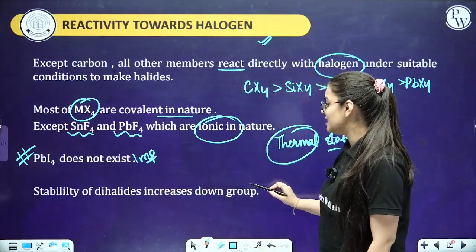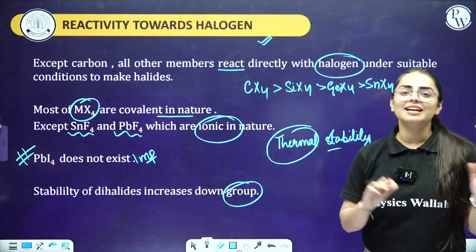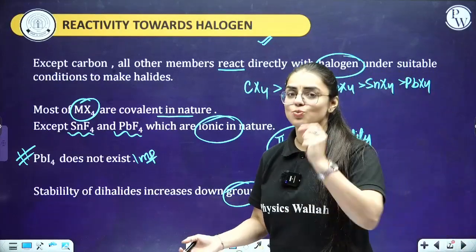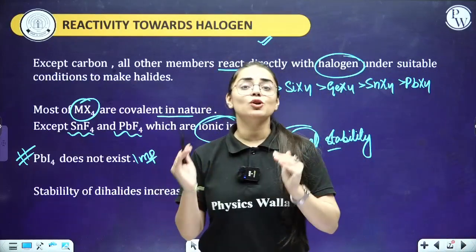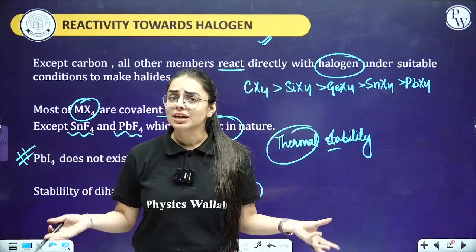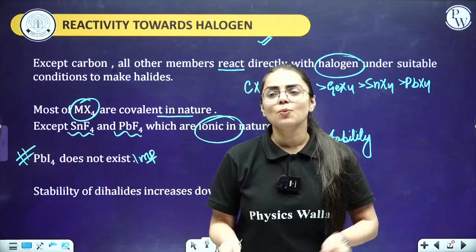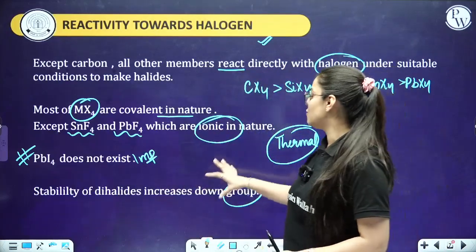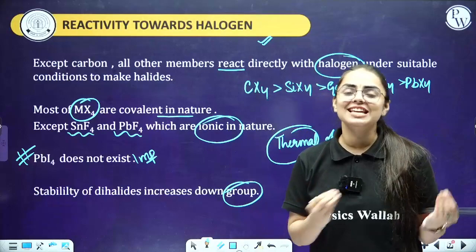Stability of dihalide increases down the group. So if you are creating a dihalide, its stability will increase. Why its stability will increase, ma'am? Because lower oxidation state value is going to increase, higher oxidation state value is going to decrease. It's a very simple part. So we can clearly say over here that stability of dihalides is going to increase down the group.